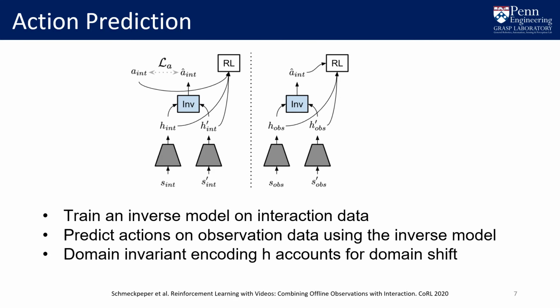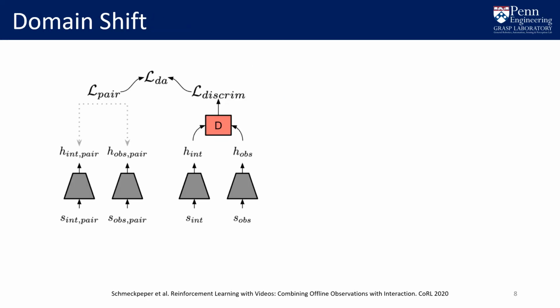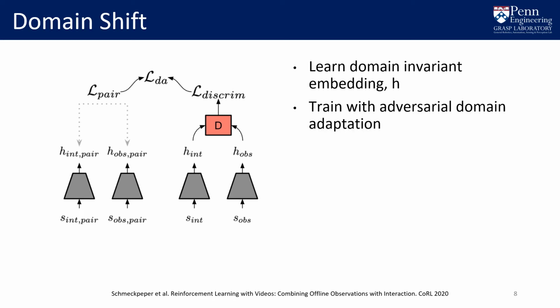In order to overcome the domain shift, our inverse model and the reinforcement learning algorithm operate on a domain invariant encoding H, rather than on the raw observations. We learn this domain invariant embedding using adversarial domain adaptation. We additionally find that incorporating a small amount of paired data significantly improves the quality of the learned embeddings.